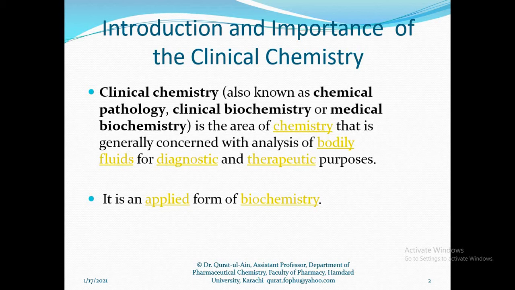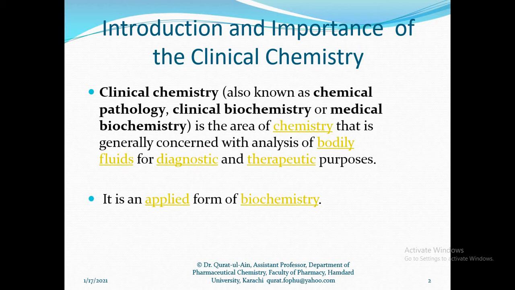Actually, clinical chemistry is the area of chemistry in which we test different body fluids for diagnostic and therapeutic purposes. Clinical chemistry is a field of clinical biochemistry, or you can say the field of chemical pathology or medical biochemistry.